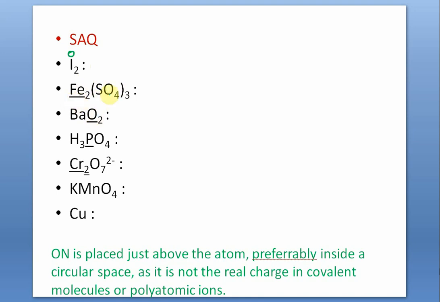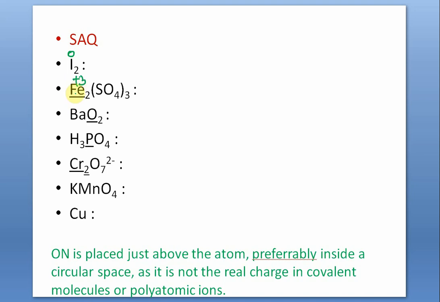Now tell me, in ferric sulfate, what is the oxidation number of iron, the underlined element? Obviously its valency is 3 plus, so it will be plus 3. Why? Because of the rule, the order is not important, that for a monoatomic ion the oxidation number is equal to its charge.